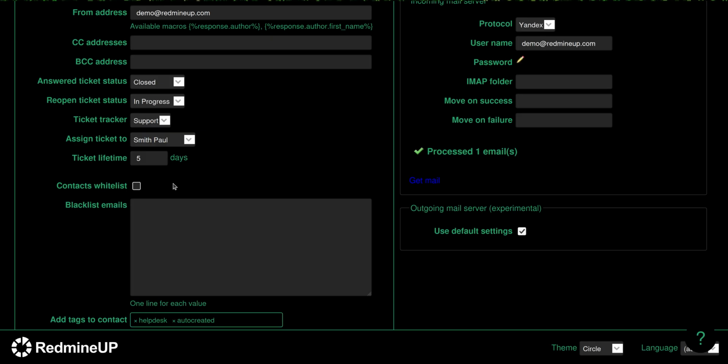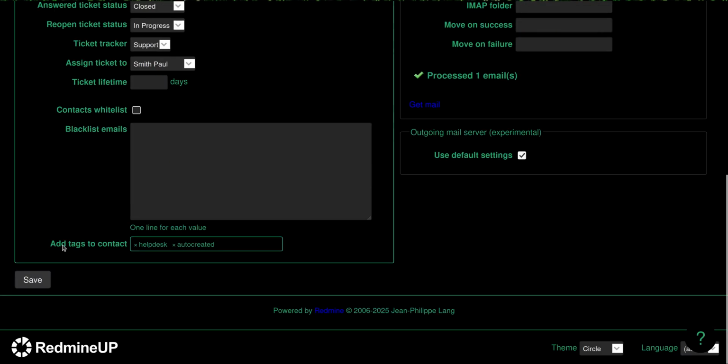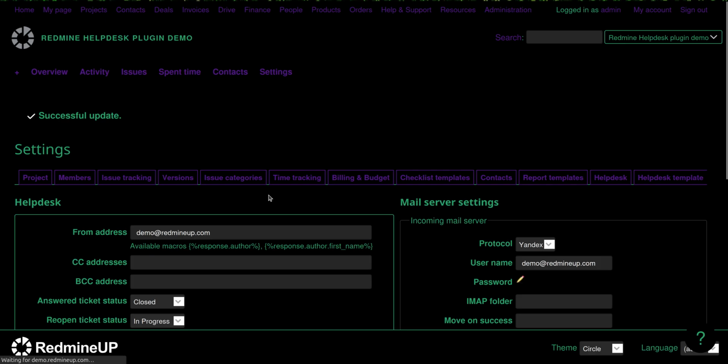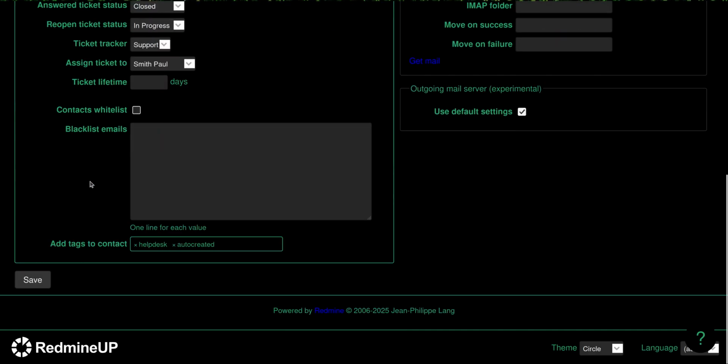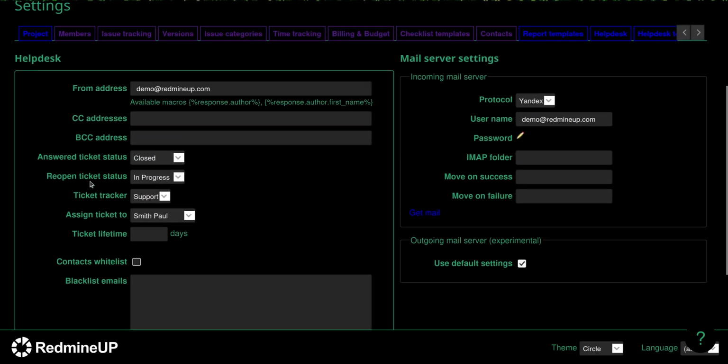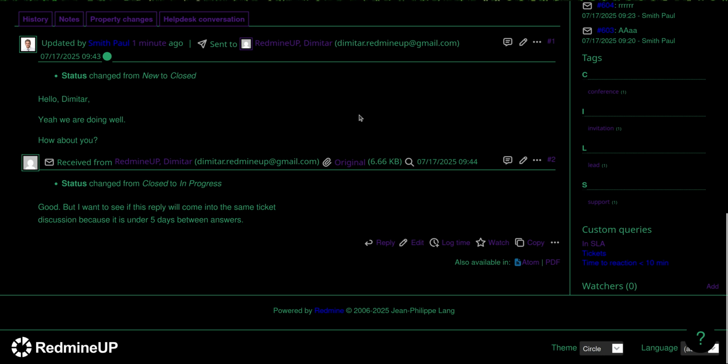And the third and last option for the ticket lifetime is to set a non-value. Setting non-value means the absolute opposite of 0 days. The non option means that every time, forever, every answer from the client will come into the same ticket discussion, just as it is here.